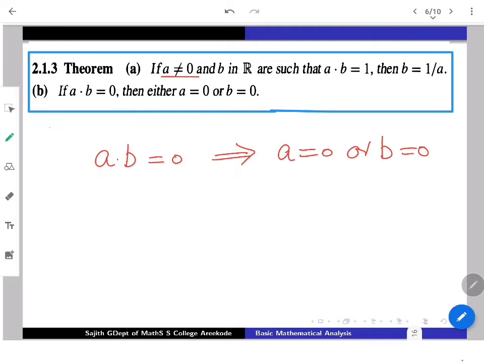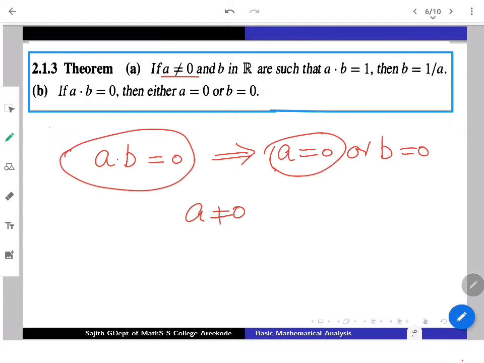Again, we are in need of a proof. So how to go along with the proof? It is assumed AB is 0. If A is not equal to 0, then if you are able to prove that B is 0, the proof is over. That is the methodology you are going to adopt. So assume that A is not equal to 0.